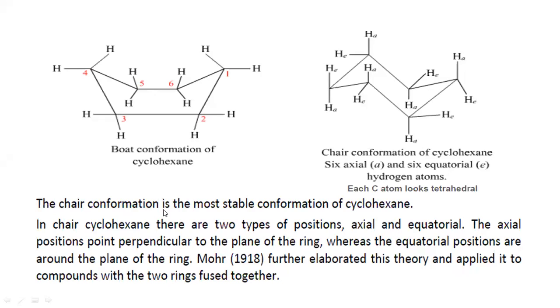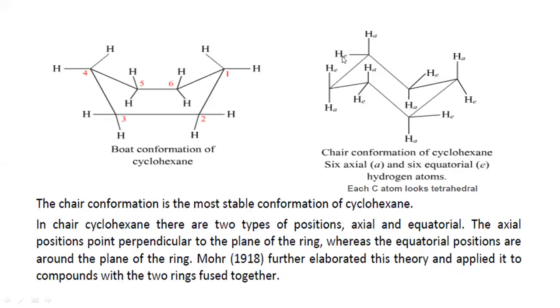Now, the chair conformation is the most stable conformation of cyclohexane. What is the reason behind that? Why is this conformation the most stable? Because the bond angle achieved is 109. All the carbon atoms of this conformation achieve tetrahedral geometry.